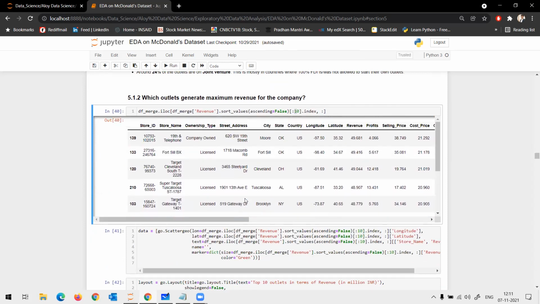All 10 are from US locations. Correct? So the US ideally generates much more revenue than Indian stores. Are you guys clear on this?